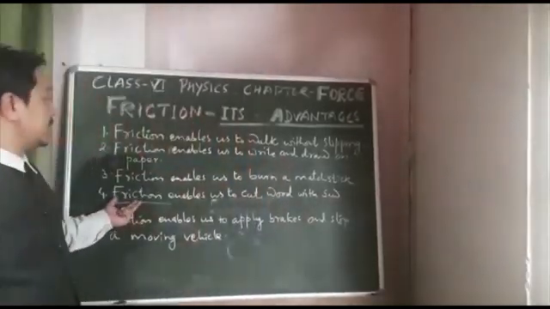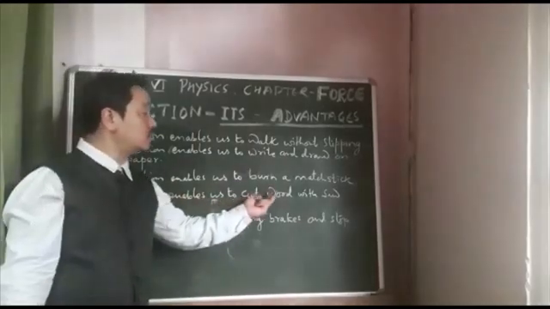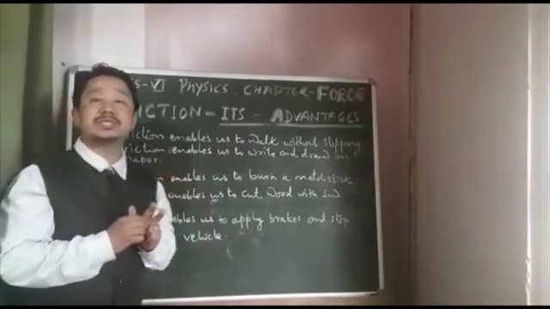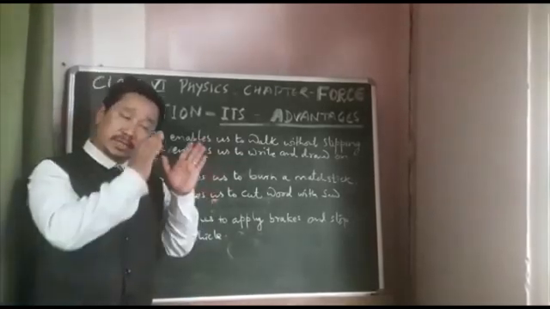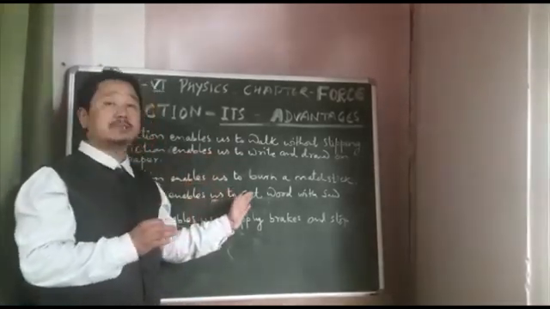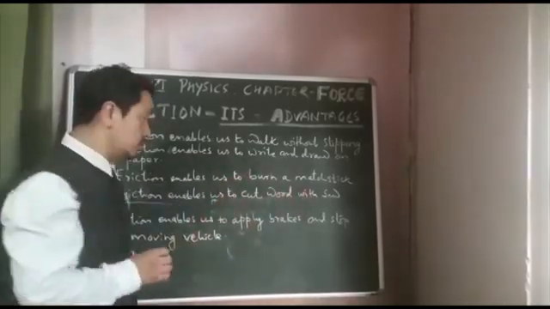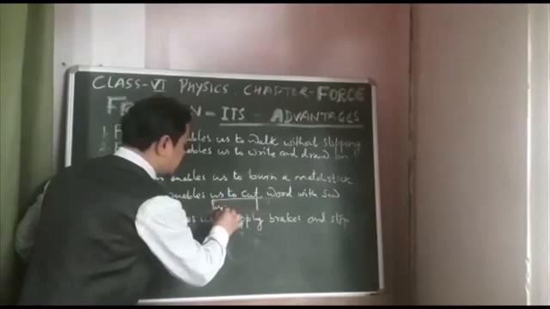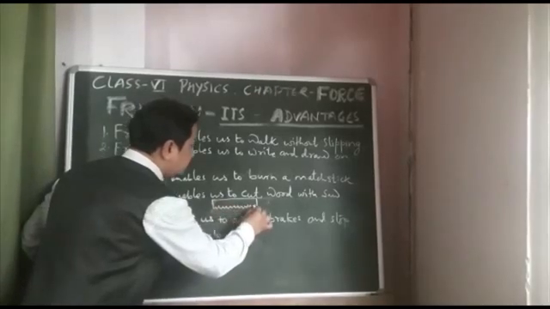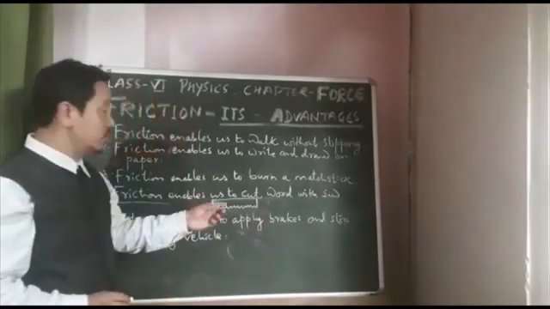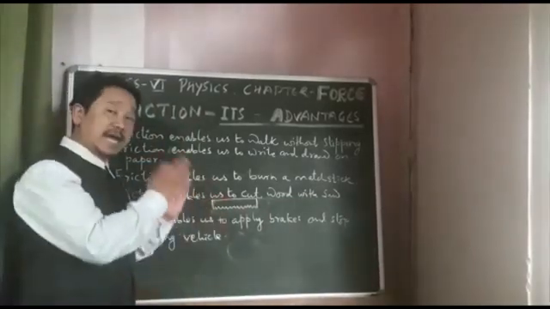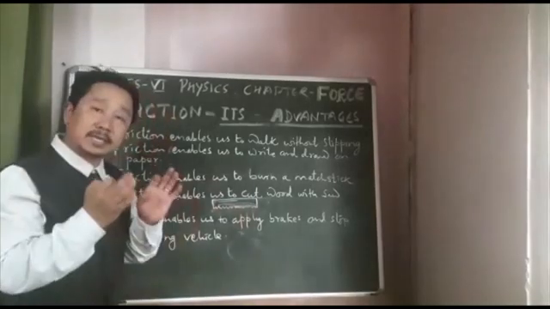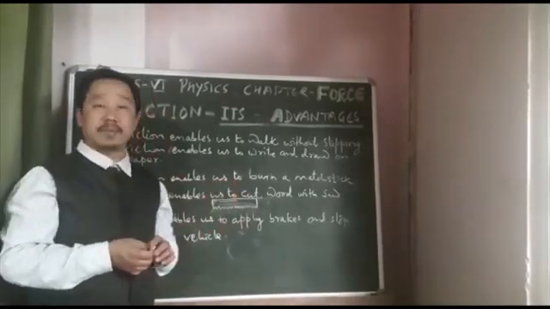Then friction enables us to cut wood with a saw. Suppose we need to cut wood with a saw. There has to be friction between the blade of the saw and the wood. See here. Suppose we have to cut a wood with this saw. There has to be friction between this blade and the wood. Then only the wood can be cut.